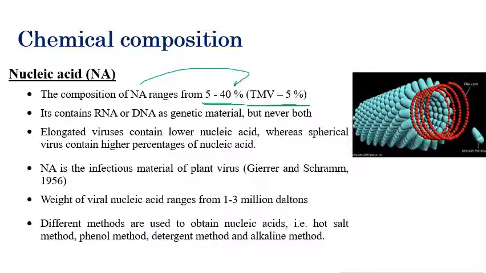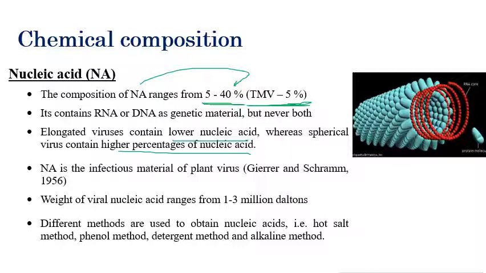Elongated viruses contain a low amount of nucleic acid, whereas spherical viruses contain a high amount of nucleic acid. The best example is tobacco mosaic virus, an elongated virus, so it contains very little nucleic acid, only 5%.